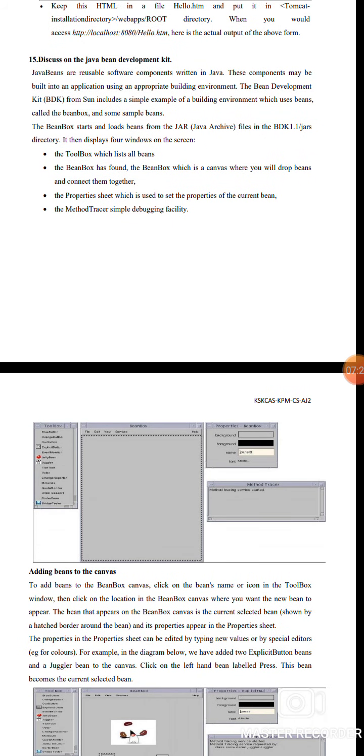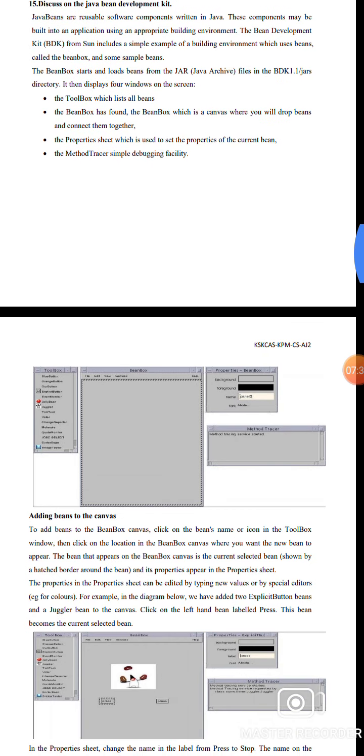15. Discuss the Java Bean Development Kit. Java Beans are reusable software components written in Java. These components may be built into an application using an appropriate building environment. The Bean Development Kit, called BDK, from Sun includes a simple example of a building environment, which uses a tool called the beanbox, and some sample beans. The beanbox starts and loads beans from a JAR file. JAR means Java archive file, located in the BDK, the Bean Development Kit directory.